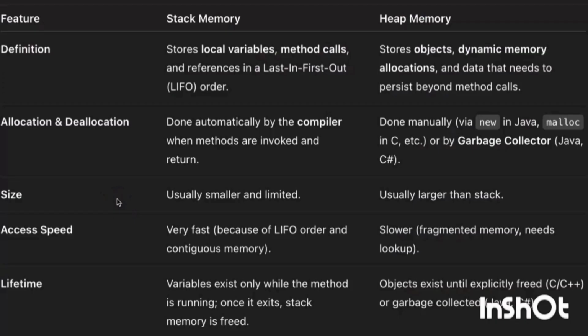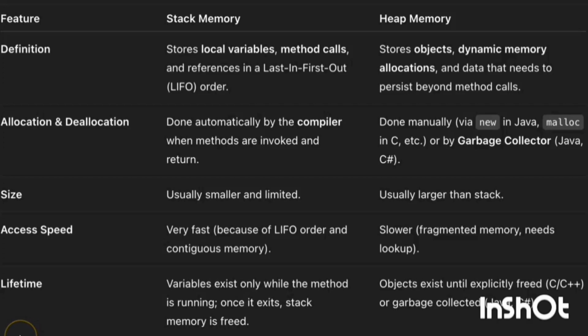There is a difference shown here, stack and heap memory. You can see that in the definition. Stack stores local variables and method calls in LIFO order, whereas heap is dynamic memory allocation. Similarly, stack allocation is done by the compiler when a method is invoked or returned, and heap is done manually, like new in Java, malloc in C, and garbage collector in Java or C#.